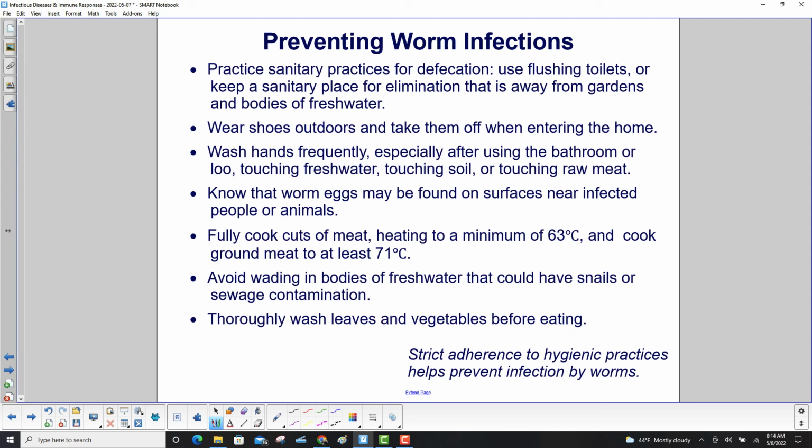Fully cook cuts of meat, heating to a minimum of 63 degrees Celsius, and cook ground meat to at least 71 degrees Celsius. Avoid wading in bodies of fresh water that could have snails or sewage contamination. Thoroughly wash leaves and vegetables before eating. Strict adherence to hygienic practices may help prevent infection by worms.